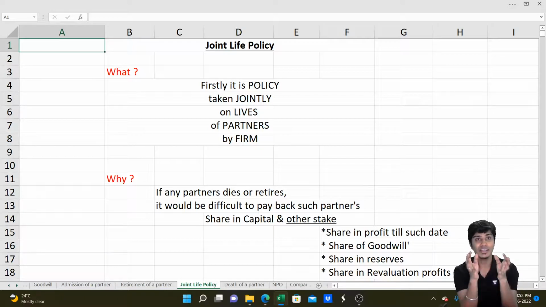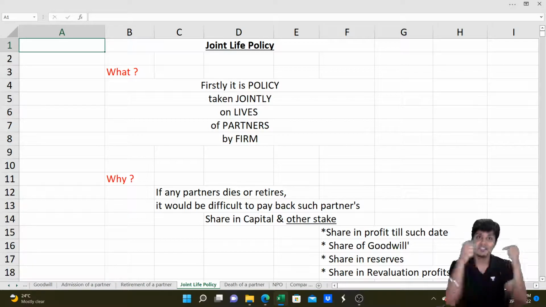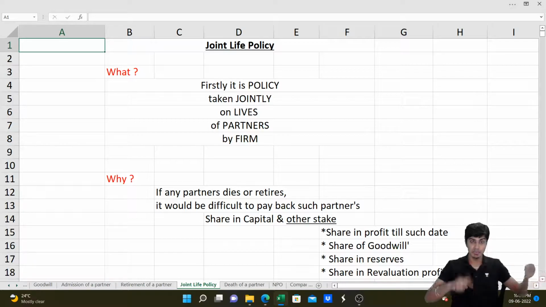Firstly, remember it is a policy taken on the lives of all the partners by the firm, not by the partner individually. It is a policy taken on the life of the partner by the firm. The firm will pay the premium. The firm has secured the life of the partner, because if in case any of the partners dies and the capital needs to be repaid, the firm is under loss. The firm doesn't have enough money to repay the capital. It might force the firm to go for liquidation.